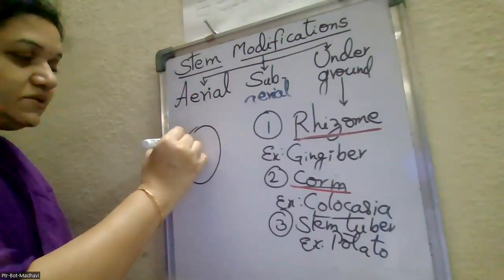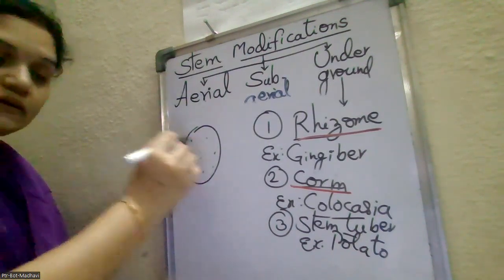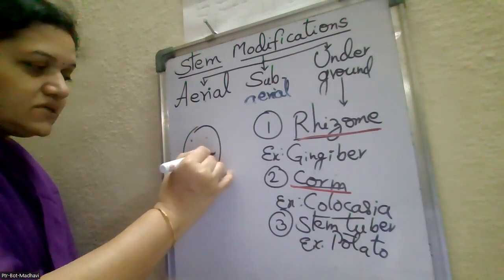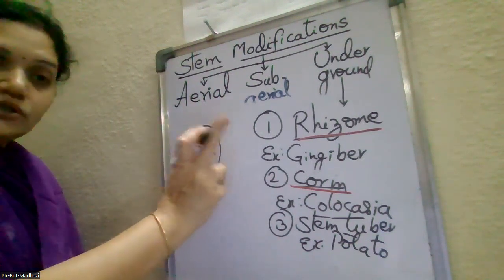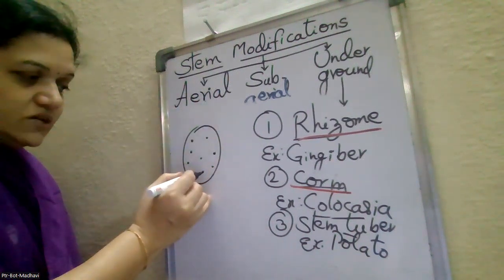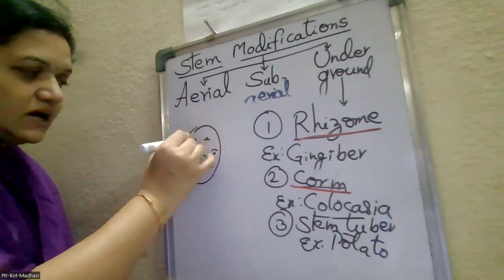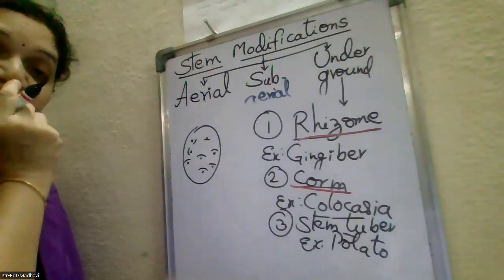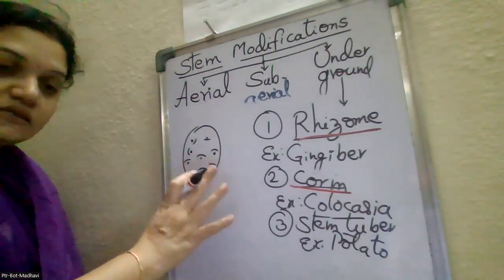The complete stem grows under the soil and stores an excess amount of food at the tips of the branches, which turns into a tuber-like structure called the stem tuber. On this, the nodes are represented by dots and the scale leaves are represented like scars. It looks like an eye, so this is also called the potato eye. Okay, this much only.